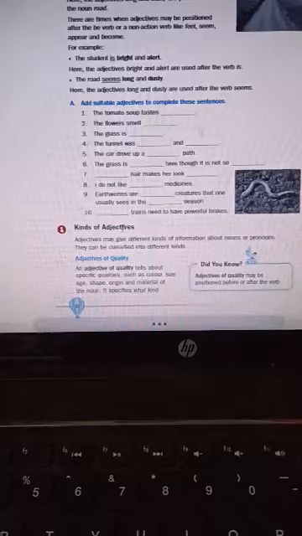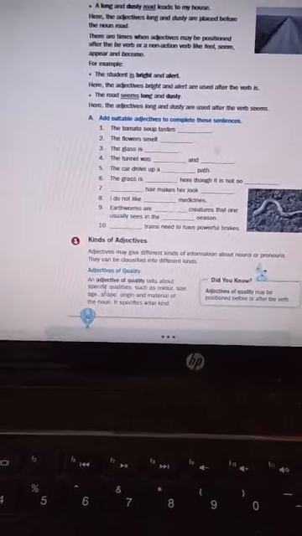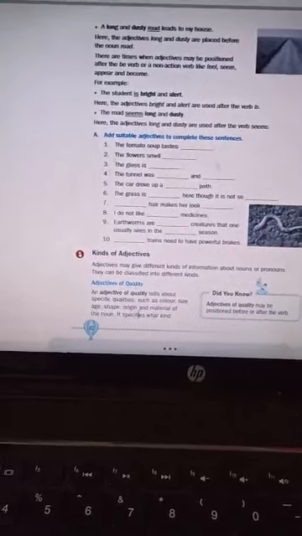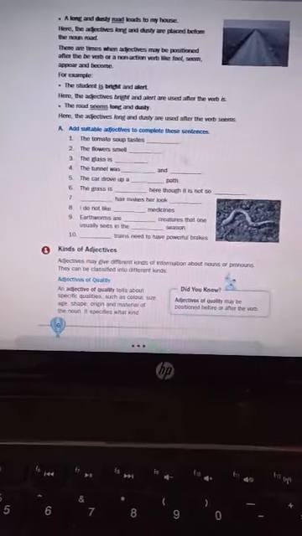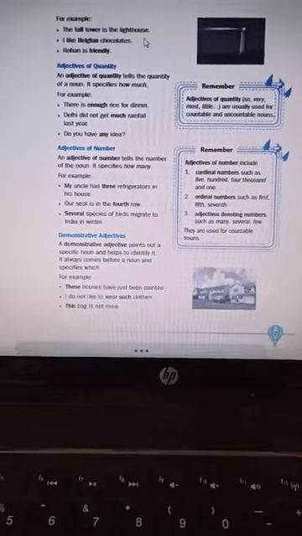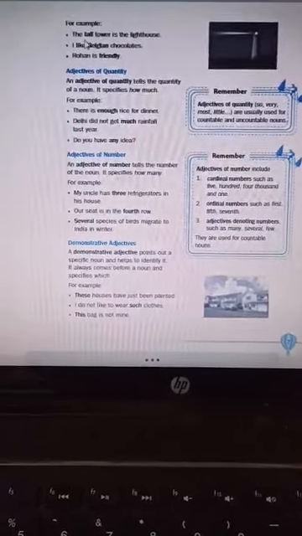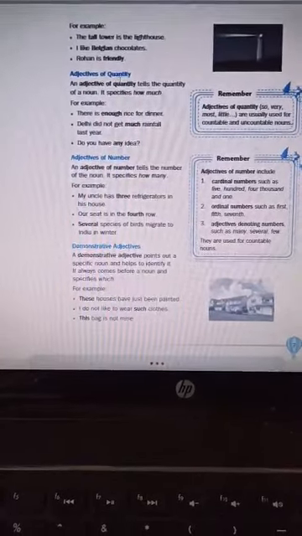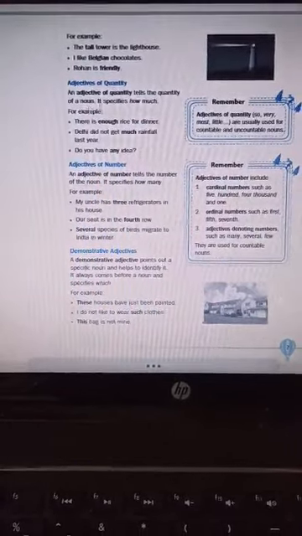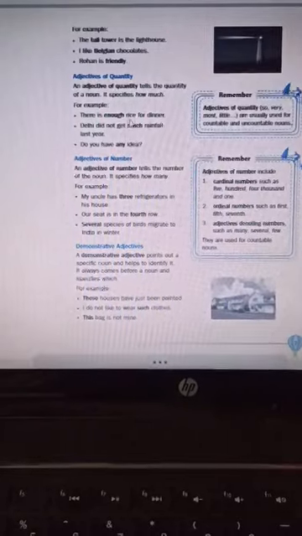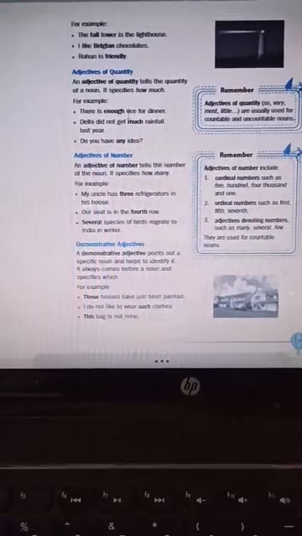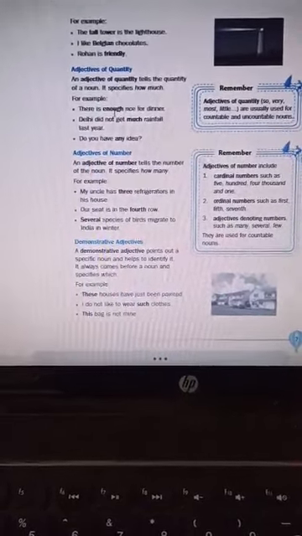As I have told you, children, the first one is your adjective of quality. An adjective of quality tells about specific qualities such as color, size, age, shape, origin, material, etc. For example, the tall tower is the lighthouse. Here, tall is your adjective of quality. Next comes your adjective of quantity. An adjective of quantity tells the quantity of a noun, specifying how much. As I have told you, there is enough rice for dinner. So enough is your adjective of quantity. Since rice is an uncountable noun, you have used the word enough.